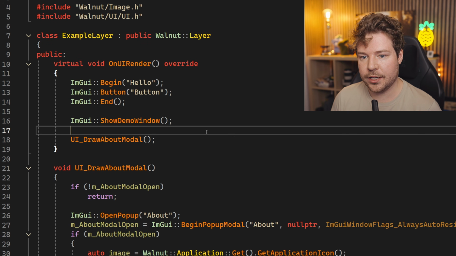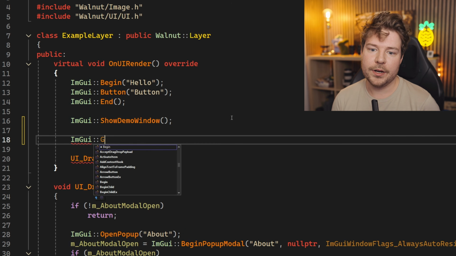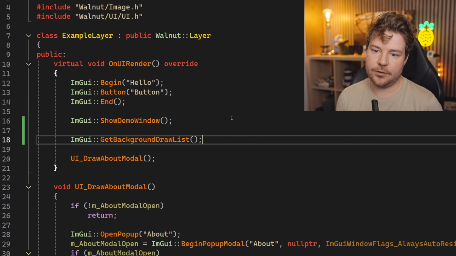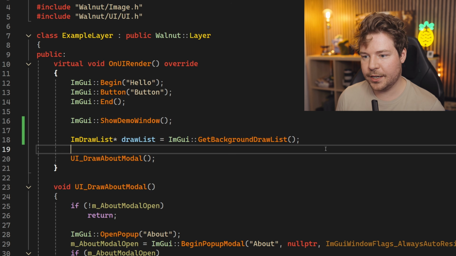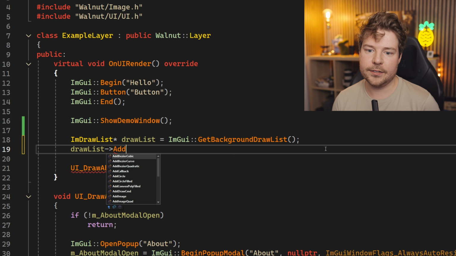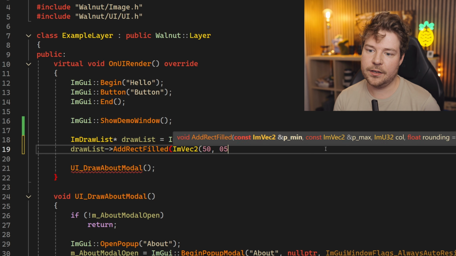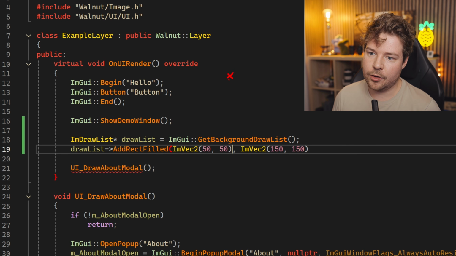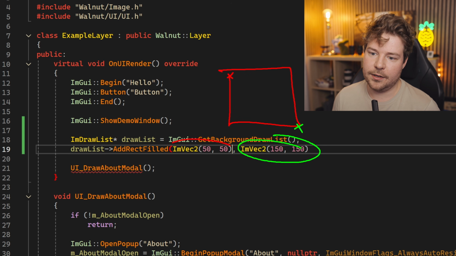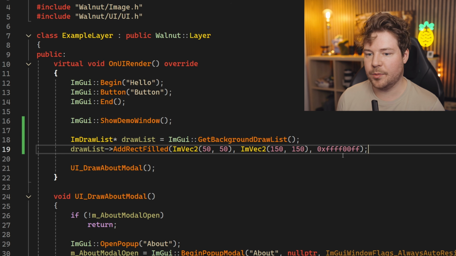So the first thing we need to do, somewhere over here in on UI render, is get the background draw list. This gets us an ImDrawList, I believe. So we have our draw list, and from here we can simply say, I want to add a filled rectangle at a particular point. Let's say ImVec2 50, 50, and then we'll give it a max as well, maybe 150, 150. This isn't a size; min is up here, and max is this green one over here. We need a color, so let's just make it pink, and we won't worry about rounding.